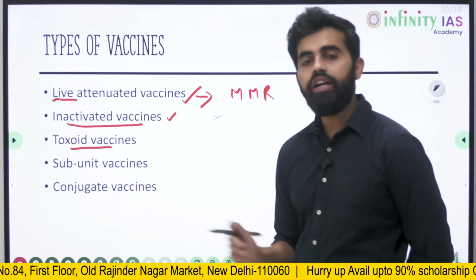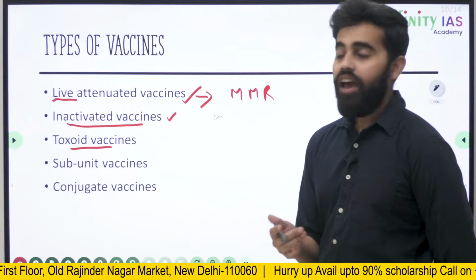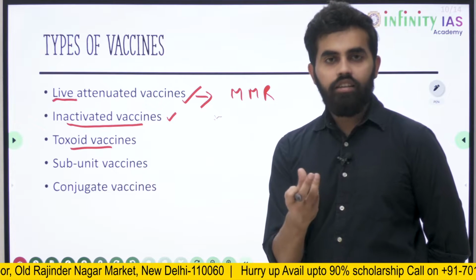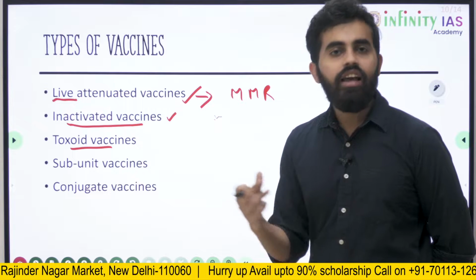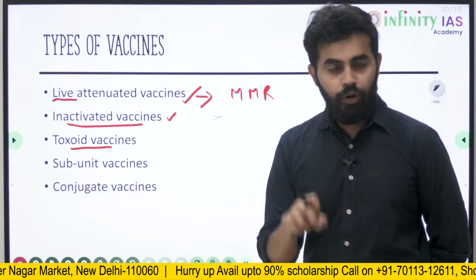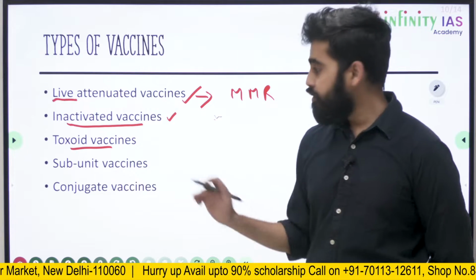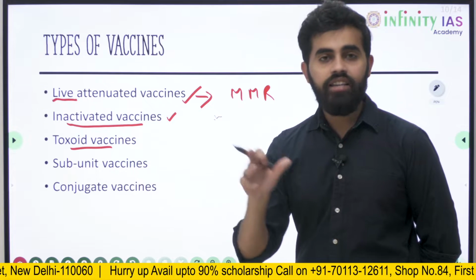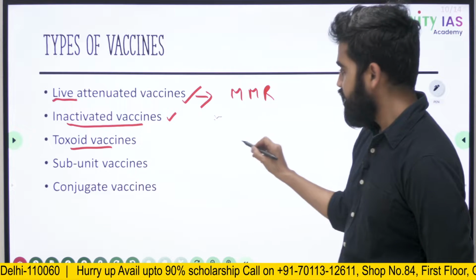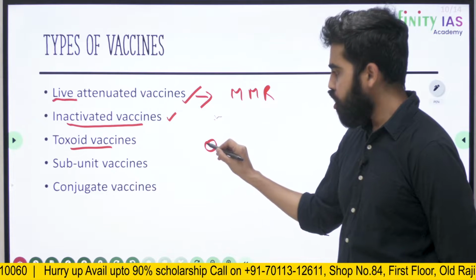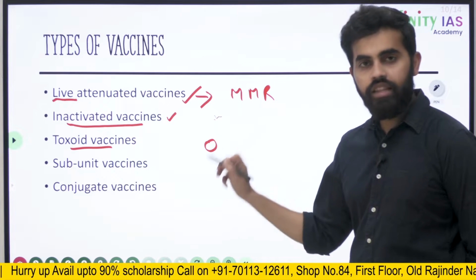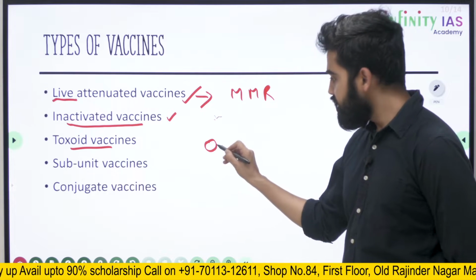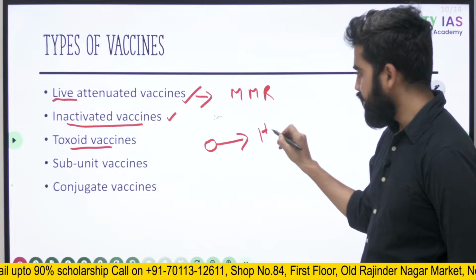What is a toxoid vaccine? In this, we give the toxin or poisonous material that the pathogen actually produces during an infection, without giving the organism itself. So the poison or toxin produced by the pathogen in the body is given to human beings.